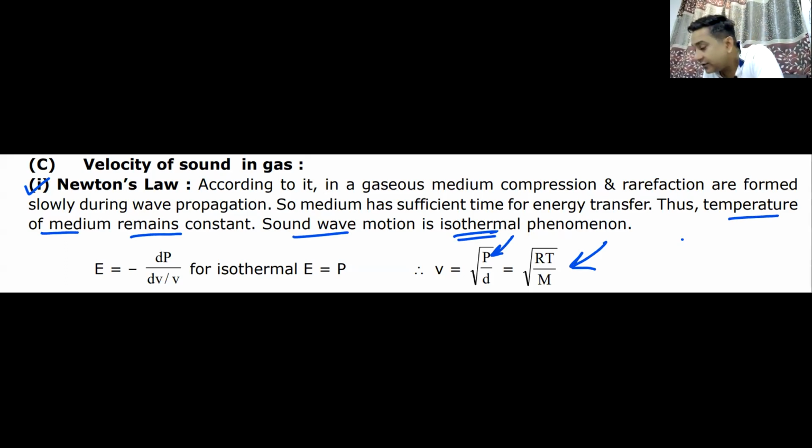But when we used this formula for finding the velocity of sound in air or any other medium, we found that it was not correct. So Newton's formula was not applicable. The formula was correct, but the result was not coming the same, and hence Newton's thought that the sound wave is an isothermal process was wrong. His formula, root over RT by M, was wrong. Do we understand this? I'll give you a minute to note it down.